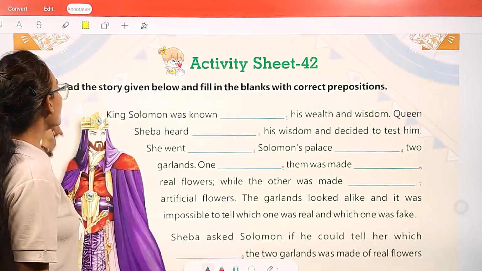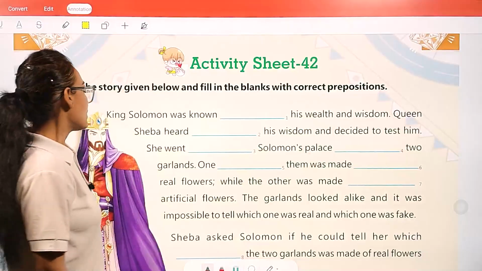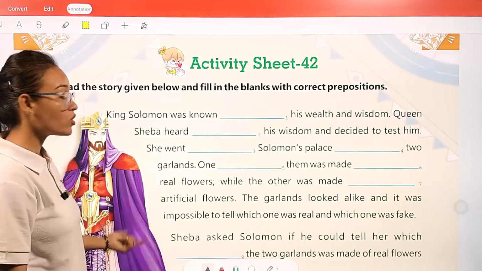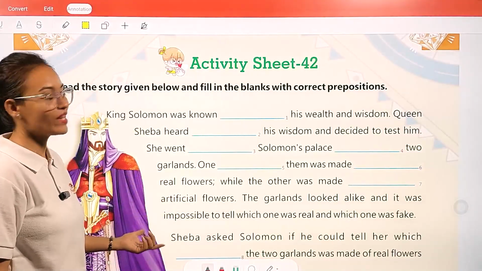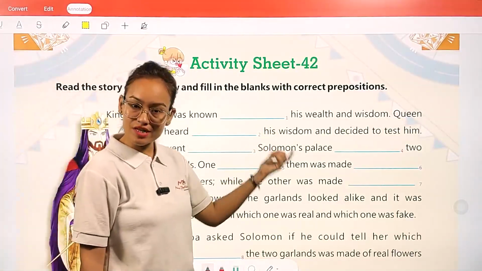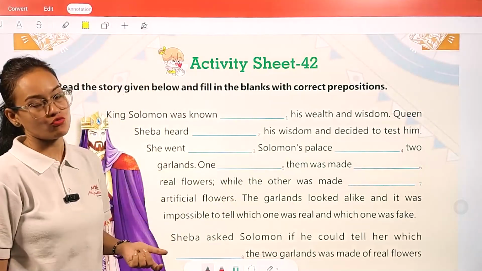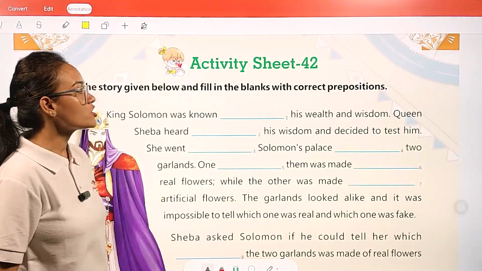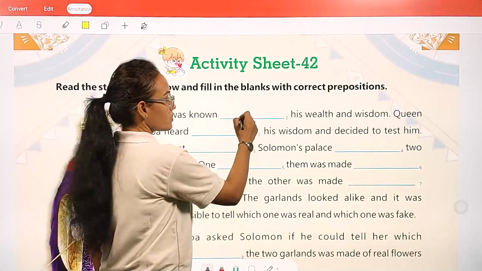Here, what we are going to do is read the story given below and fill in the blanks with the correct preposition. My dear student, this story is based on a very wise king of the world named King Solomon and the very beautiful Queen Sheba. We have to read this story and fill in the blanks with the correct preposition word. Okay, so King Solomon was known dash his wealth and wisdom. So King Solomon was known for his